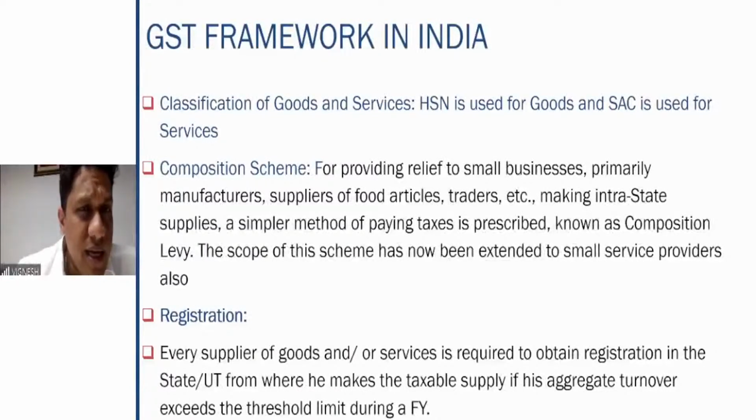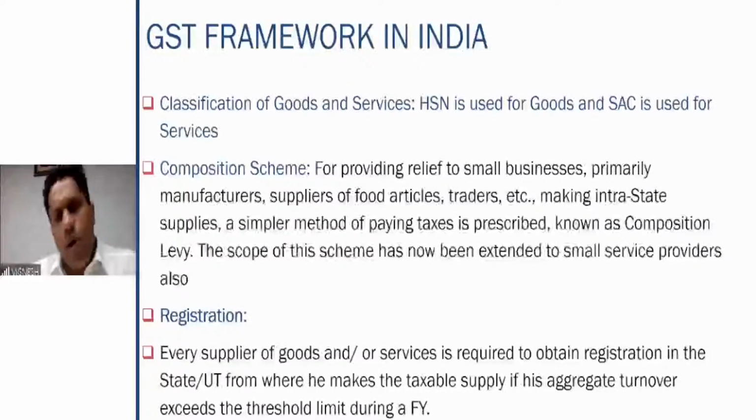You have to mention the HSN code in the invoice when you are supplying the goods, and you also have to mention this HSN when you are filing any GST returns. It has to be clearly mentioned. And SAC is used for services. SAC means Service Accounting Code. For CA services there is one code, teaching services, training services, business management services, each has its own. For each of these services, different codes are prescribed, right? So classification is very important.